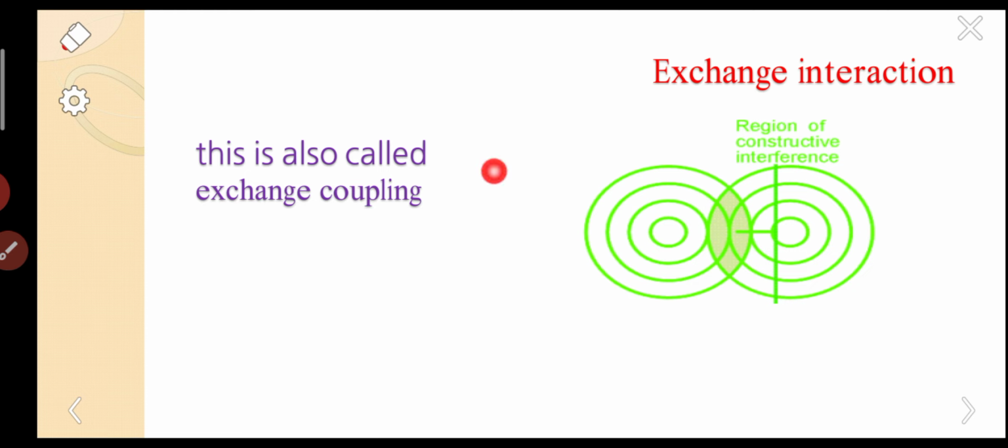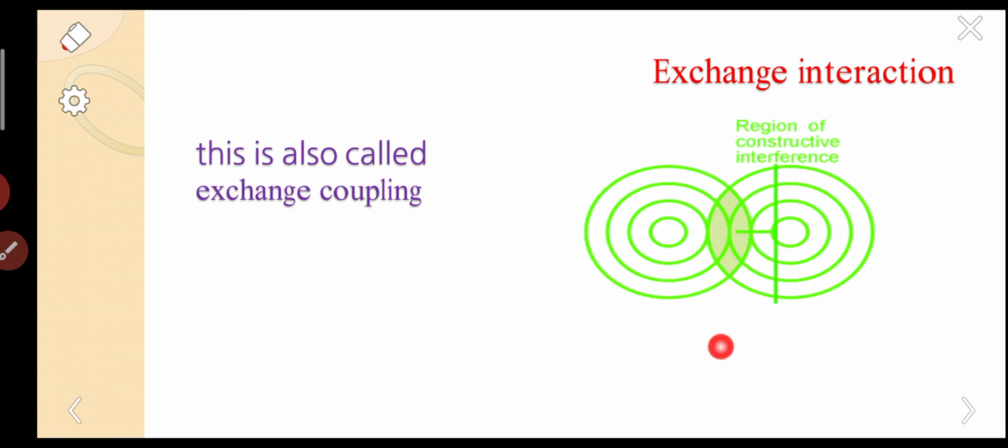So what is the reason? A question can arise in your mind: what factors cause the spontaneous magnetization? The reason behind spontaneous magnetization is the exchange interaction. This is also called exchange coupling.